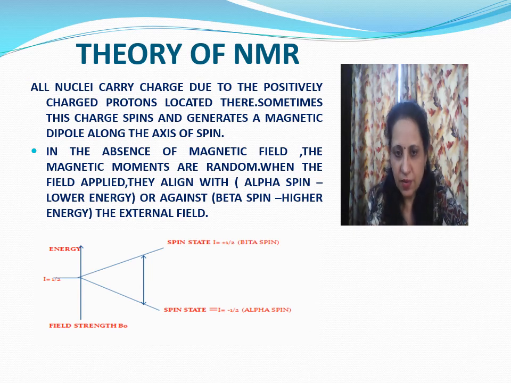When they align with the magnetic field, it is known as alpha spin. It is the lowest energy state. And against the magnetic field, it is known as beta spin. It is the higher energy state.